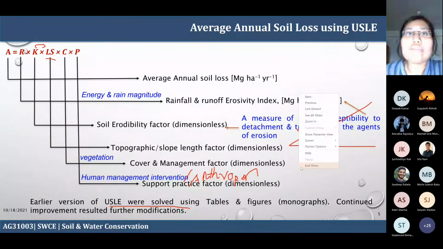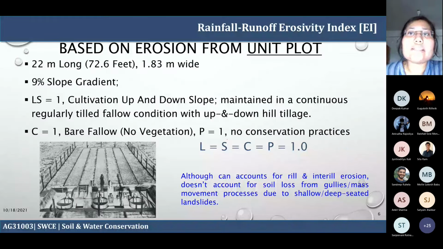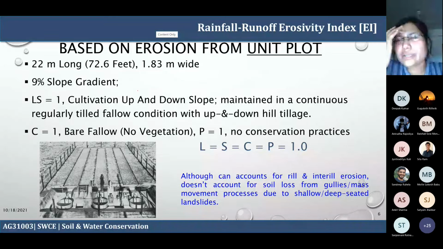So the rainfall runoff erosivity index. This is an index. As I told, you need to use a unit plot. This USLE is based upon a unit plot. If I ask you in one of the Viva what a unit plot is, it is a standard plot on which you estimate the soil loss erosion. So why do we need this standardized measure?